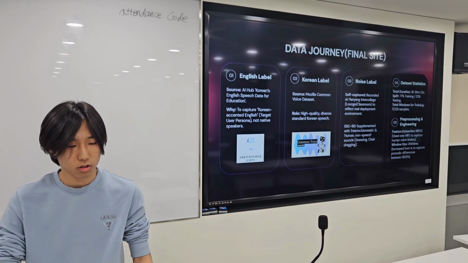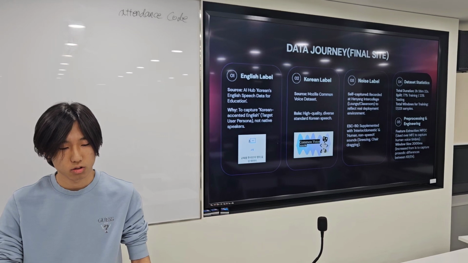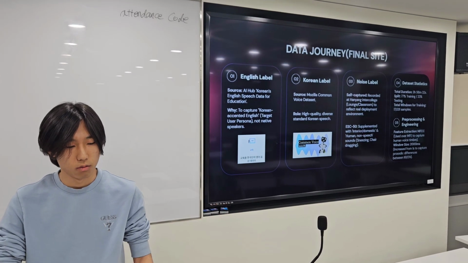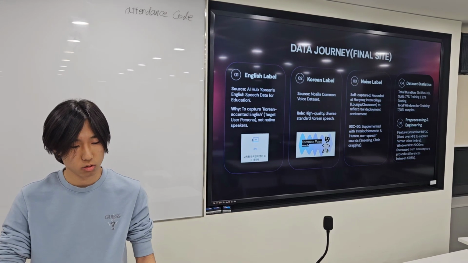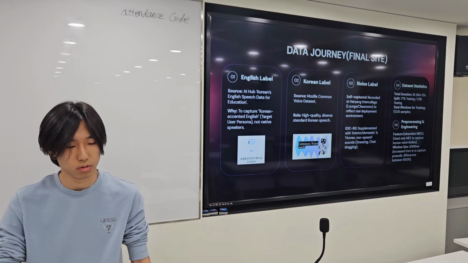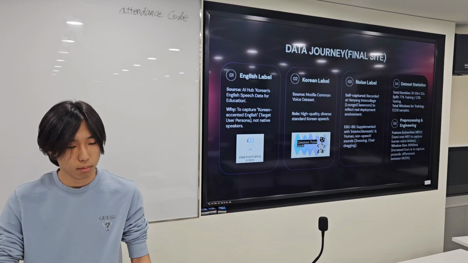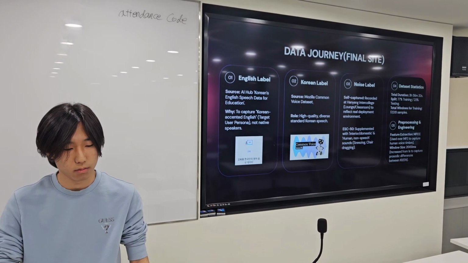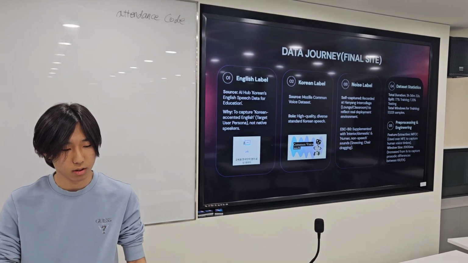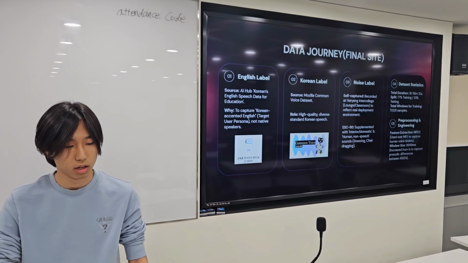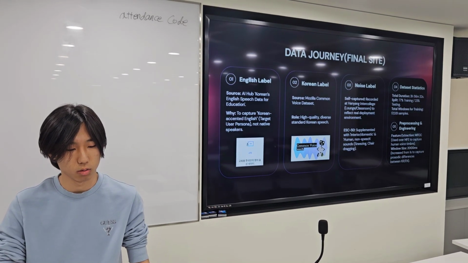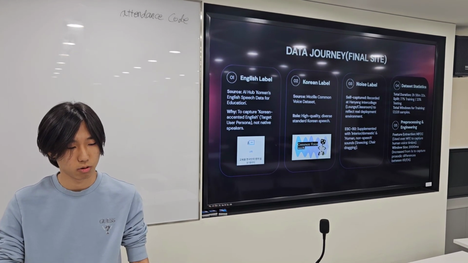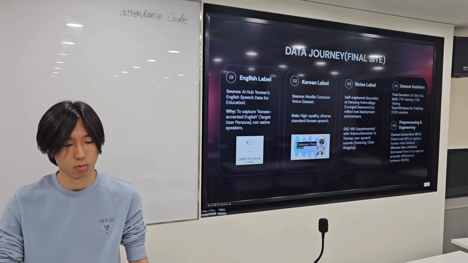Now, regarding our data journey, we built a dataset focused strictly on realism. For English, we use Korean Accented English from AI Hub to match actual student pronunciation rather than native speakers. For noise, we combine the ESC50 dataset with real inter-college recordings to effectively filter out classroom sounds. Technically, using MFCC and a 2000 millisecond window allowed us to capture the unique prosody of each language, not just keywords.